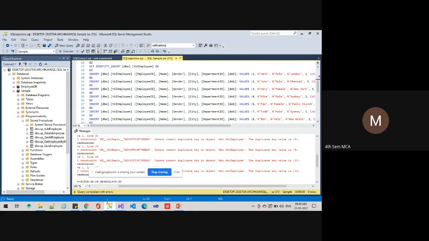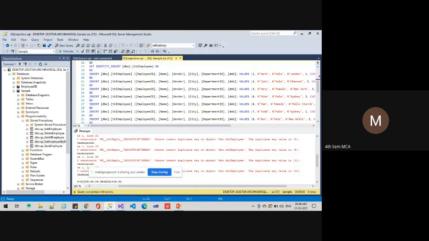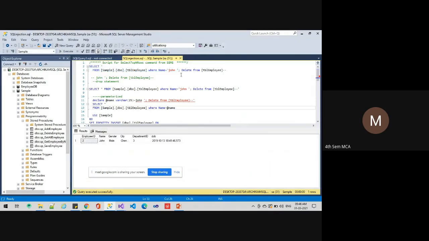What is done is she demonstrated the SQL demo. There was a table with many values in it. If there is no SQL injection, it is an ordinary query, but some people will insert something. Whatever they want to hack or destroy, they use a line like John; delete from that particular table. If they execute that, the complete table will get deleted.